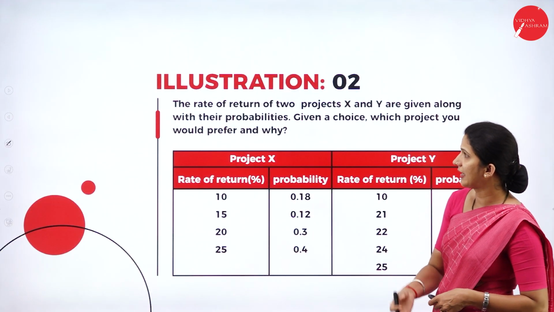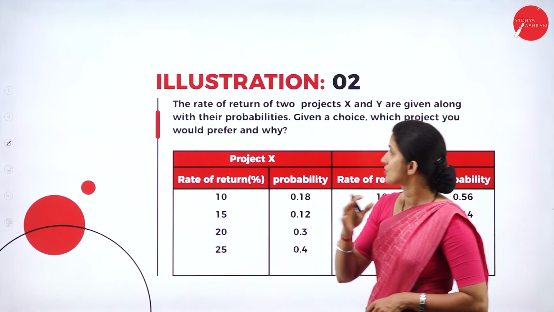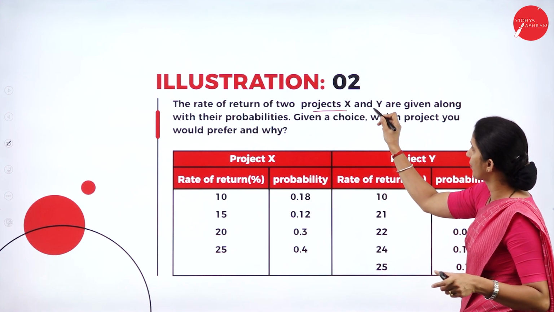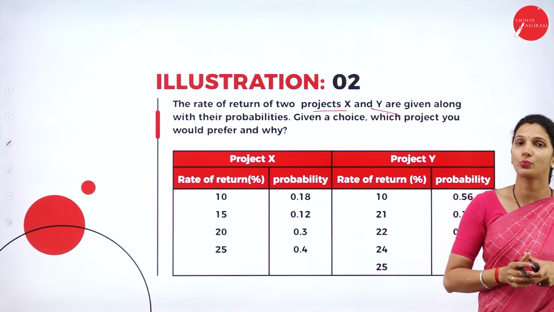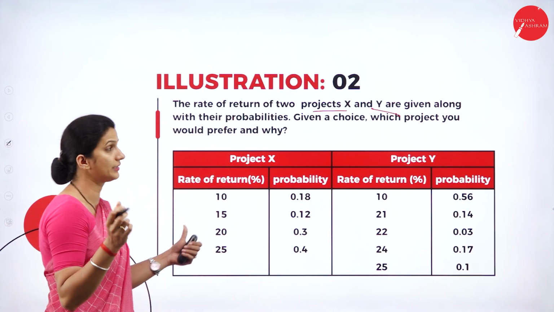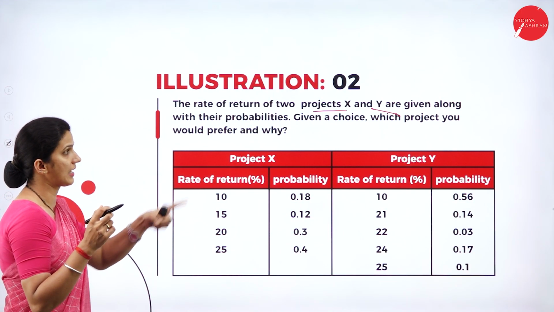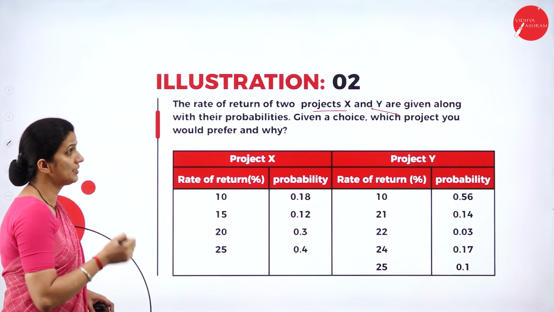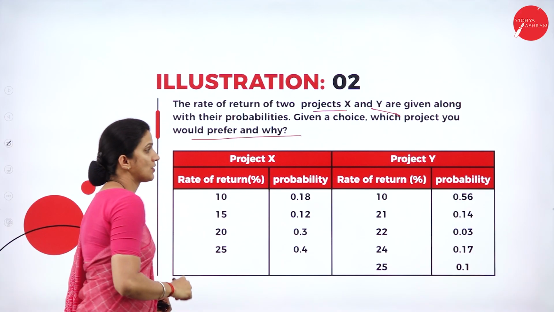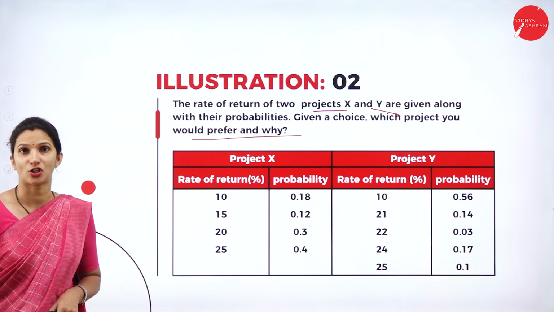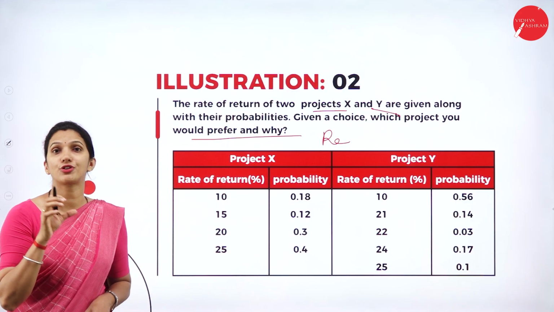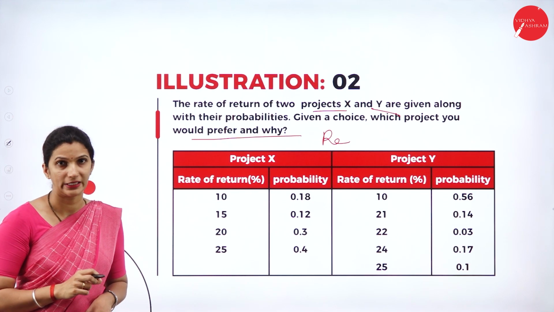So now in the same way, we'll see illustration 2. Here the rate of return of two projects, project X and project Y, are given along with their probability. Given a choice, which project would you prefer and why? By considering their expected rate of return, that is RE, we have to choose which project is best for investment.